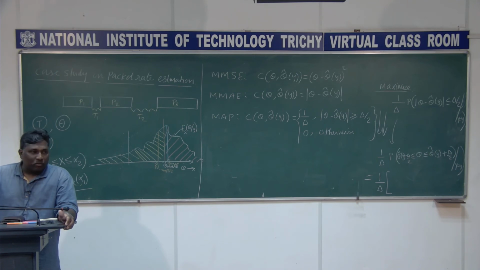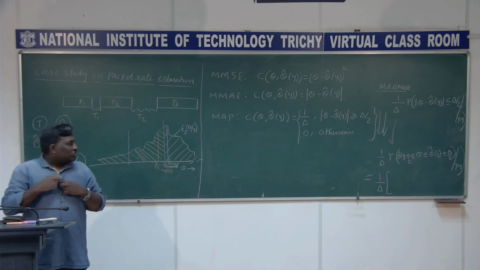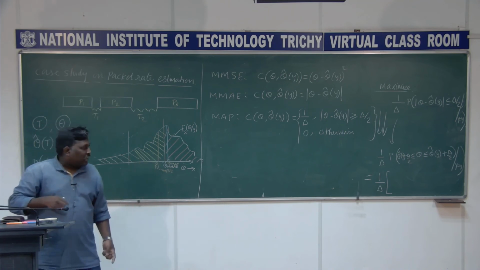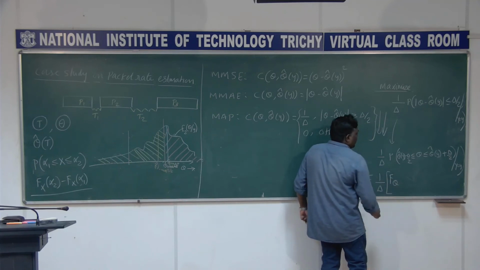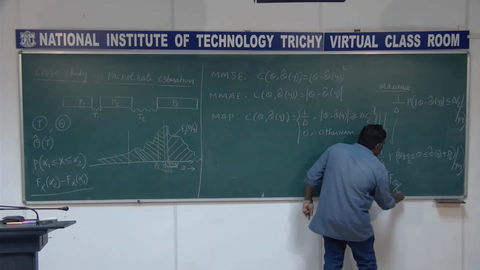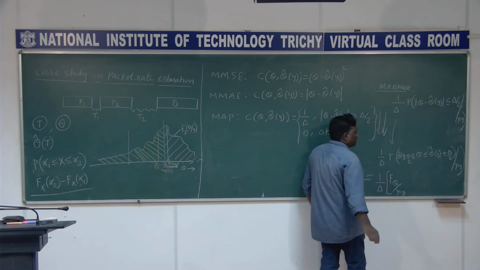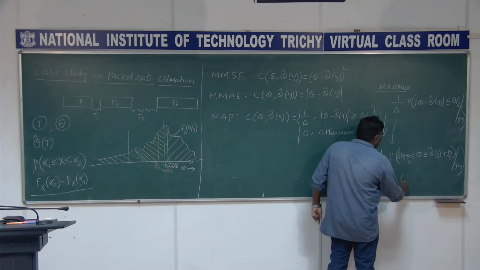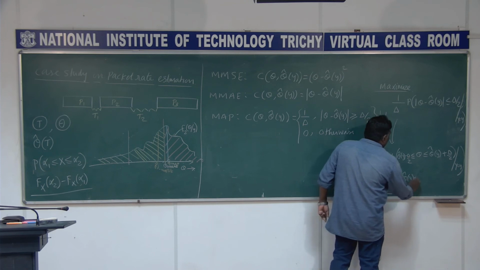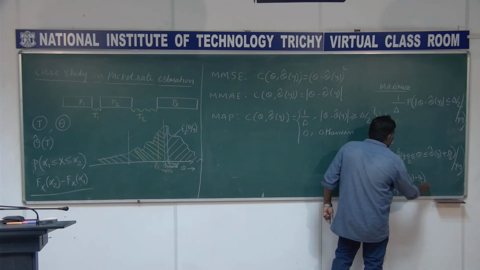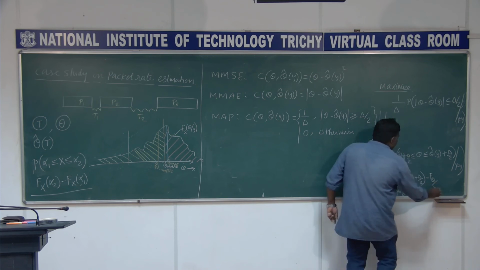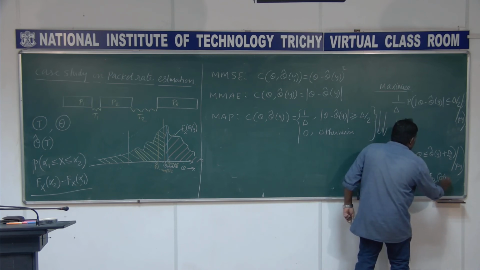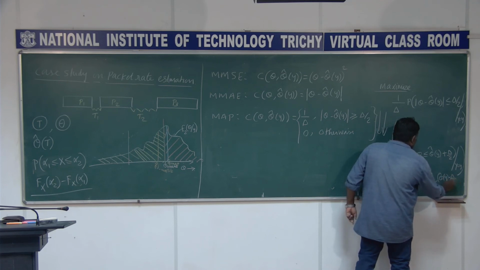That will give you the probability of x ranging from alpha 1 to alpha 2, isn't it? So that is the way I am going to write there for theta, the conditional distribution: F theta of theta cap of y plus delta by 2 given y equal to y, minus F theta of theta cap of y minus delta by 2 given y equal to y.